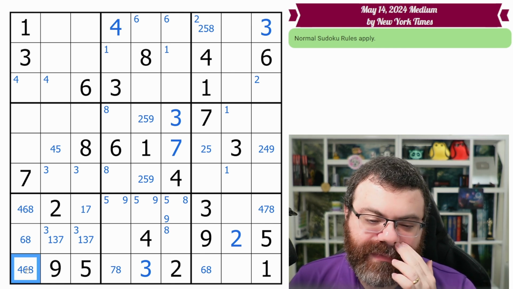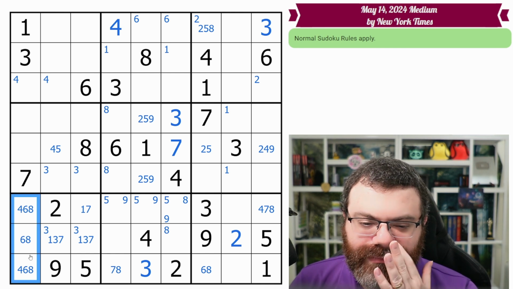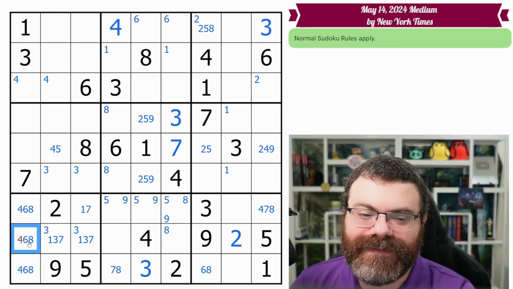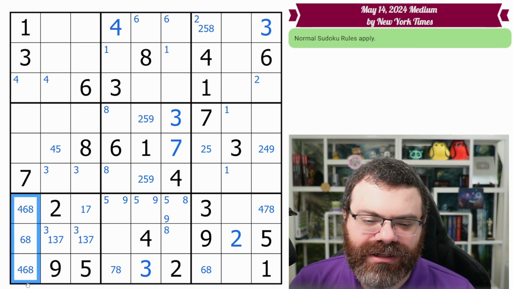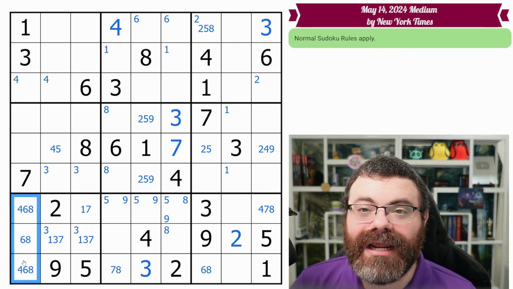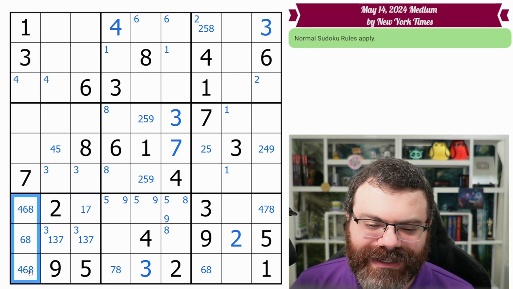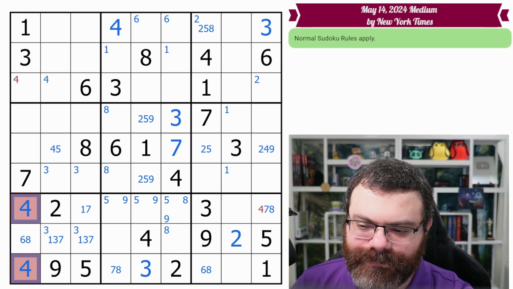Same with this one, same with this one. It doesn't matter that I don't actually have a 4 filled in here. We could, if you want, I can put a 4 in there. It's not going to be 4, but that's okay, right? But all of these cells, if I were to, well, I guess let's start here. Can I repeat any digits? Well, of course not. They're in the same column and in the same box, right? 2 reasons you can't repeat digits. I'm not going to be able to put 2 4s here, right?